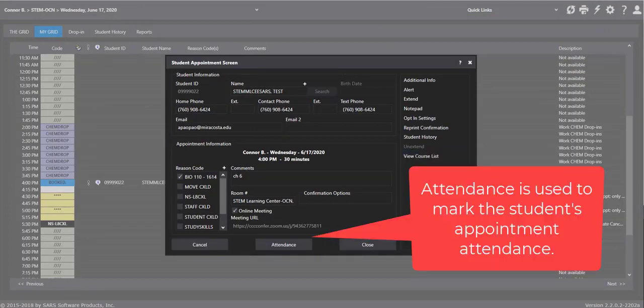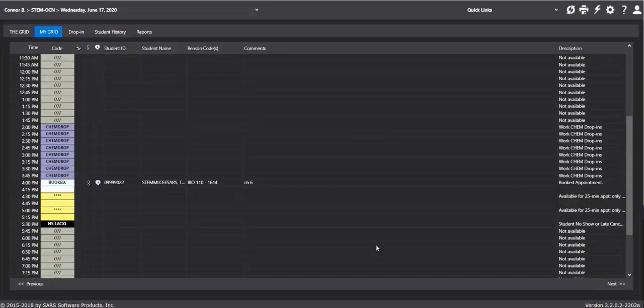You may also see other codes in your schedule, including embedded tutoring assignments or drop-in shifts. For example, Connor's Chem drop-in shift appears here. Viewing your appointment information online can be helpful for you to prepare for topics the student wants to work on.